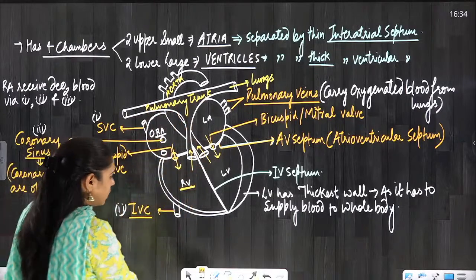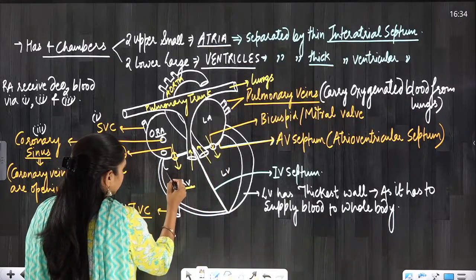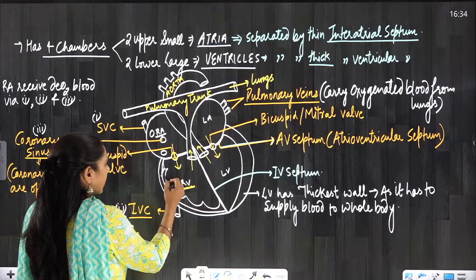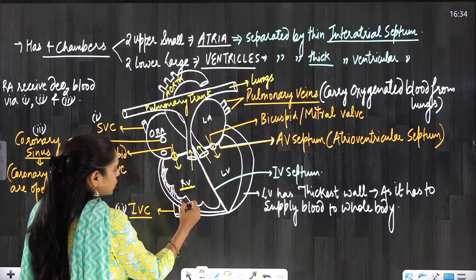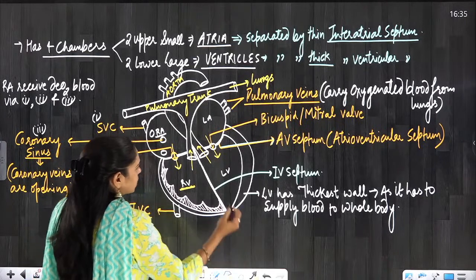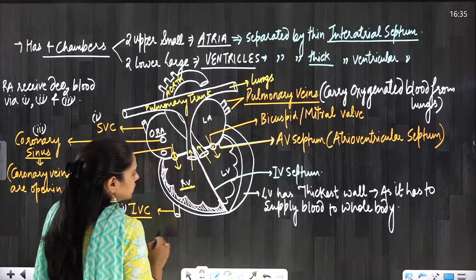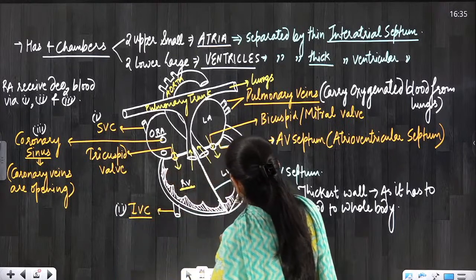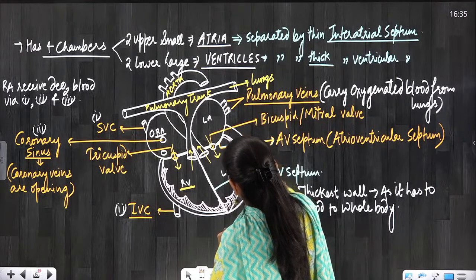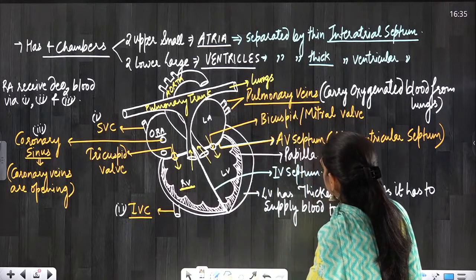Now I will tell you 2 more points related to the ventricles. They have some kind of muscles here, which are high-ridged muscles. These muscles are known as papillary muscles everyone. They are present only in ventricles, they are not present in atria. So these muscles are termed papillary muscles.